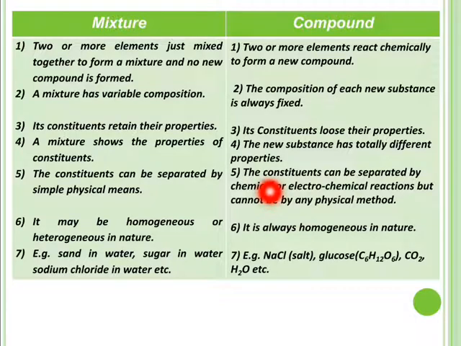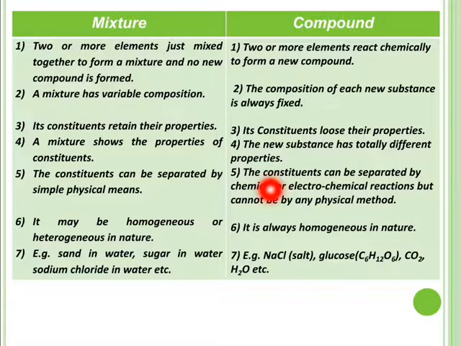Water cannot be broken into hydrogen and oxygen by any physical means, but it can be separated into hydrogen and oxygen by electrochemical means, as you have learnt about in electrolysis. When current is passed through water, it is decomposed into hydrogen and oxygen. It is the electrochemical way of separating the components of water molecules.